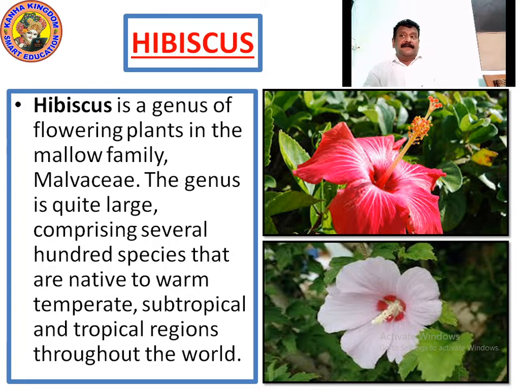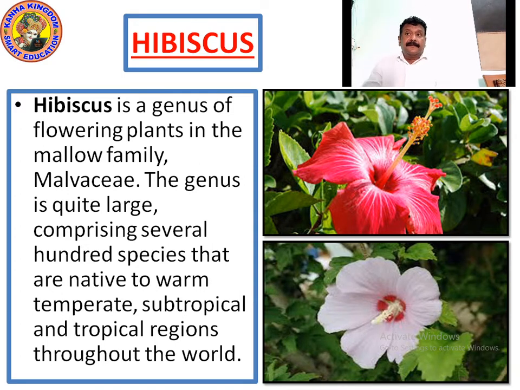Hibiscus. I'm sure everybody must have seen this flower, hibiscus. You can see the pollen grains, the reddish ones, on the top. Hibiscus is a genus of flowering plants in the mallow family, Malvaceae.